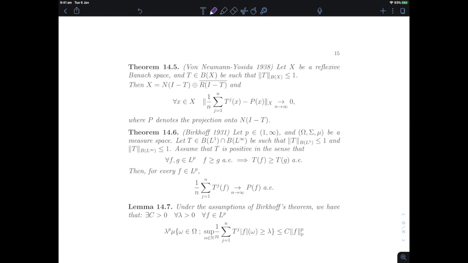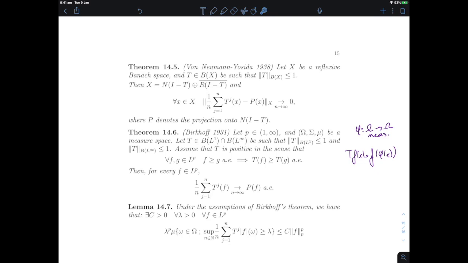What's the quintessential example of an operator that falls under the scope of the theorem? Well, the composition operators that we care about in ergodic theory, concrete ergodic theory. So if you take Tf equal to f of phi of x, for phi a measurable map from omega to omega, then you have something that is clearly positive, and you have something that's also clearly L infinity contractive. Now, for appropriate measure, you can also show that it will be L1 contractive, but you want specific choices of measures for that.